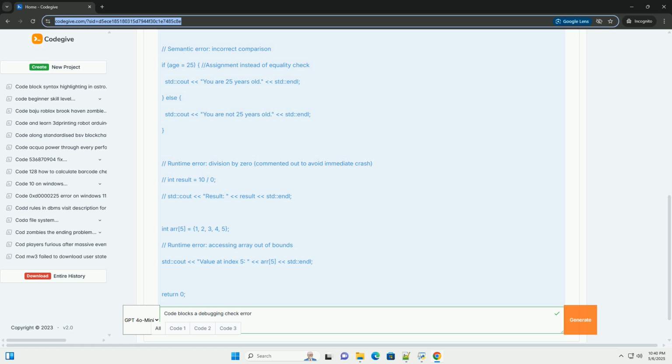The line arr[5] attempts to access the element at index 5, which is beyond the valid range of the array. This causes a runtime error, likely a crash or unpredictable behavior. Fix: to fix this, make sure you only access valid array indices, 0 to size minus 1. In this case, change arr[5] to a valid index like arr[4]. Or, check if the index is valid before you access the element.